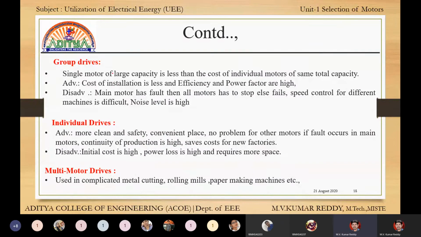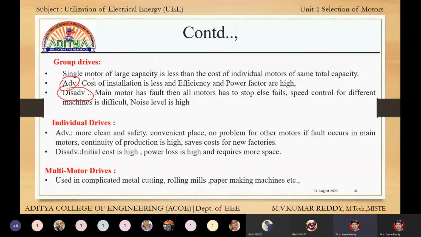Next, group drive: these are the advantages and disadvantages. Already we discussed that in this subject, whatever you write, at the end it should be advantage, disadvantage, or any application. Application is very, very important. Advantage and disadvantage are okay, but application is very, very important. If there is any application, you have to write it, then only you get full marks.